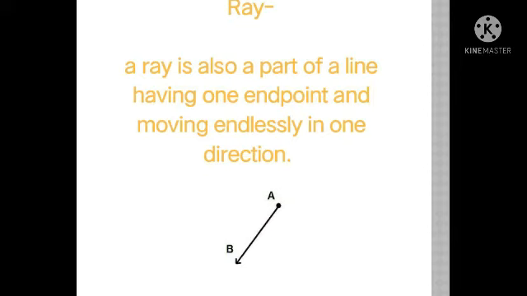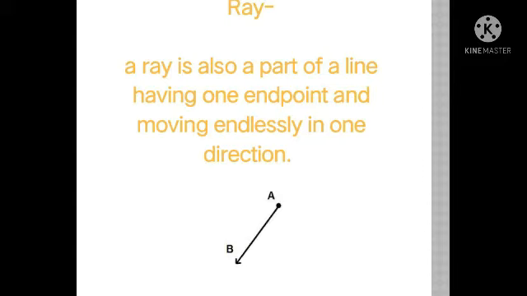So have you understood what a ray is? We can basically say that a ray is half of a line. If you consider a line and make a cut at the middle, or I can say cut wherever you want, that particular one portion will be called a ray. Why? Because it will have one endpoint, and at the same time it will also have another direction which will move endlessly, right? So we can say that a ray is also part of a line having one endpoint and moving endlessly in the other direction.